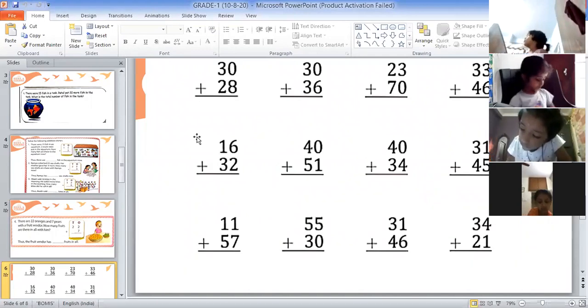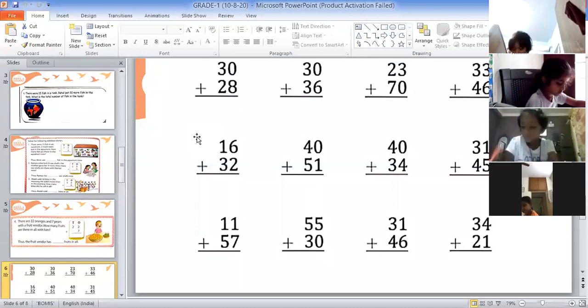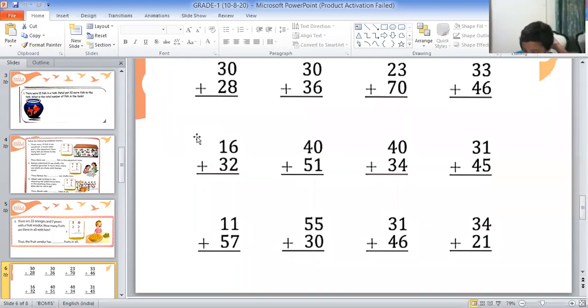First we will finish these 8 questions and then we will move to other questions. And I'll see who is writing. Aran, start writing. Children, first note down the questions only. Then we will write the answers. Sai, Ritik and Mayuri, please turn on your camera and I want to see whether you people are writing or not.